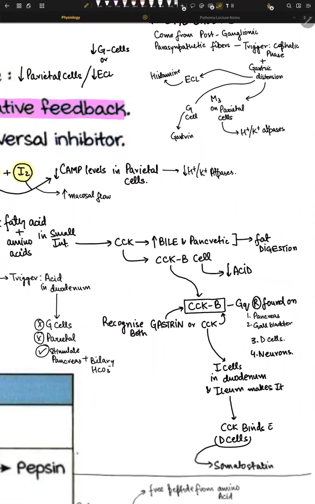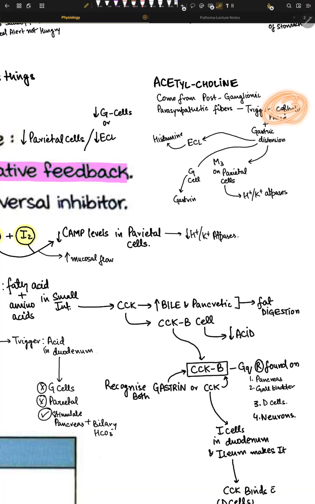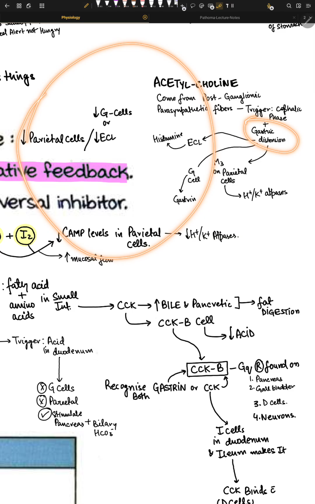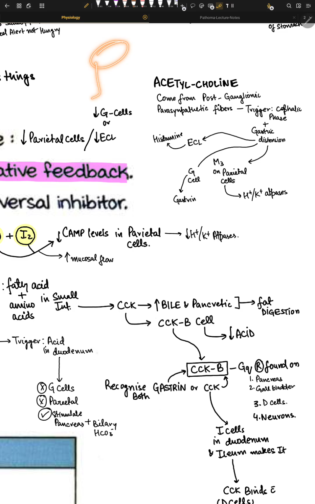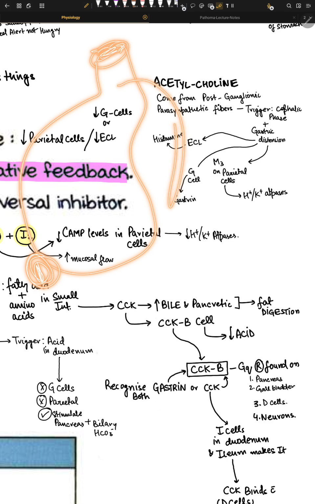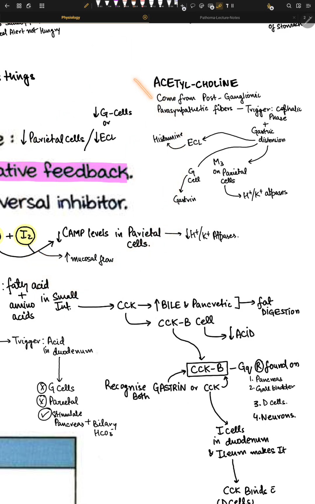Cool. How? Whenever we think about something tasty, something really amazing, we feel something, we are salivating, and we have increased gastric secretion in our stomach. Gastric distension, for example, we eat a lot and there is a distension. I told you, this is our stomach, for example, and this is the duodenum sphincter, this is the LES, the lower esophageal sphincter. So distension usually happens here because this is a very thin, not a very thick membrane. Here's a very thin membrane, here's a very thick membrane. So distension happens in the upper right corner, or whatever you want to call it.